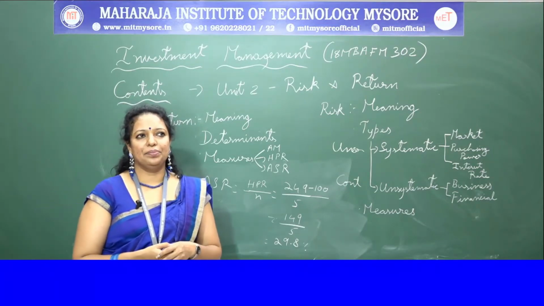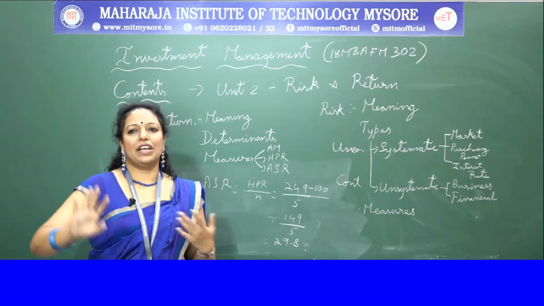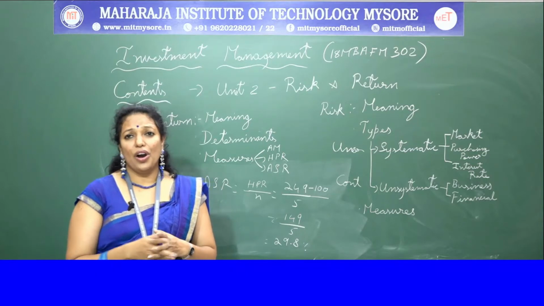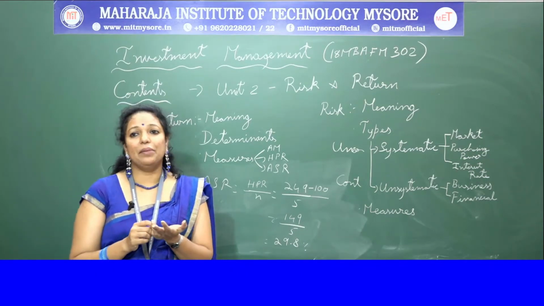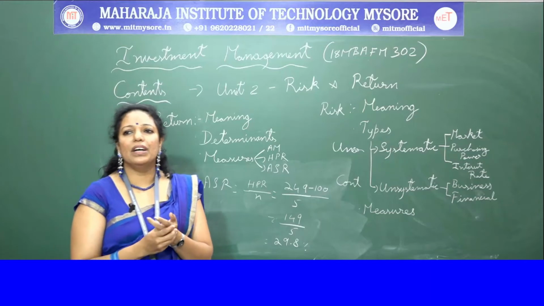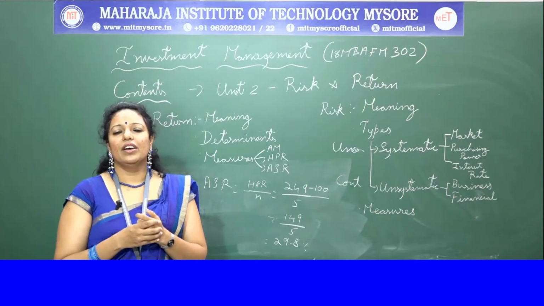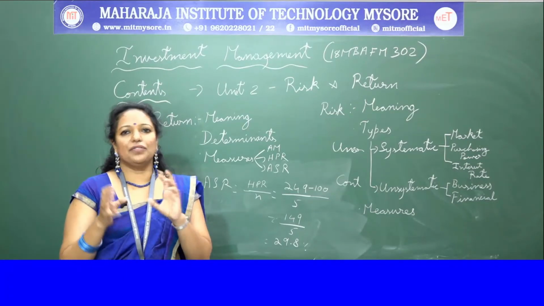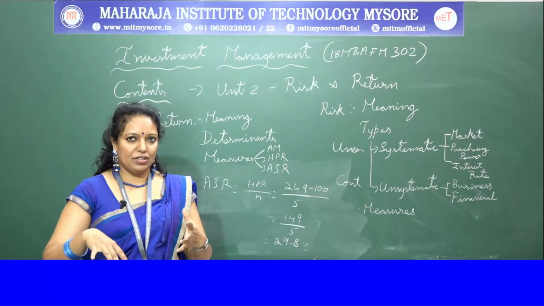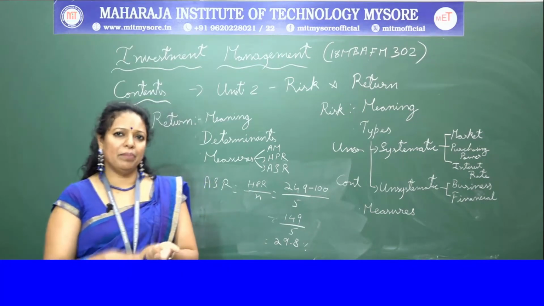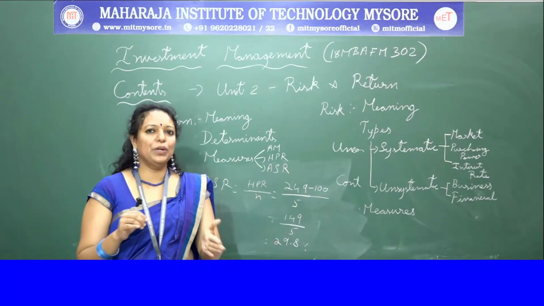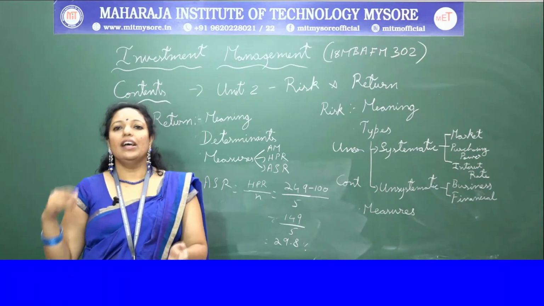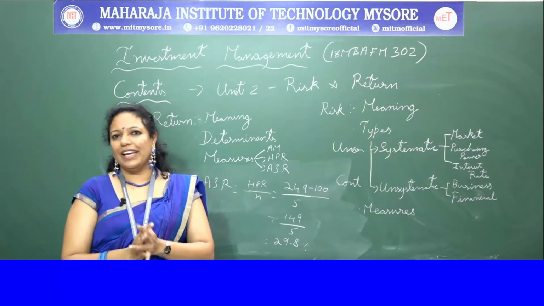Then you have cost push inflation. Here, whatever costs are calculated, it might be raw material, labor, or machinery. There are two types of cost, fixed cost and variable cost. If the cost of the inputs, like raw materials, labor and machinery, is increasing, then obviously it has an impact on the output, and the price of the output will also increase.